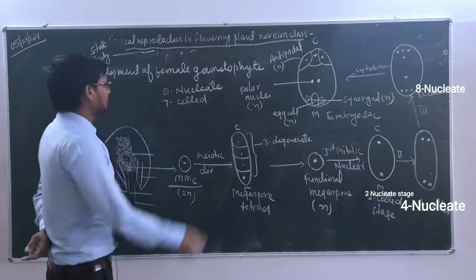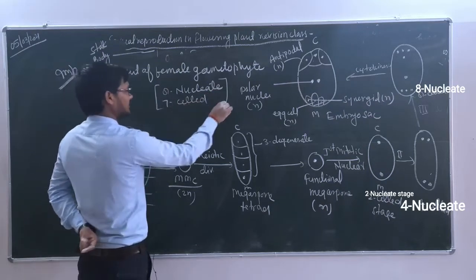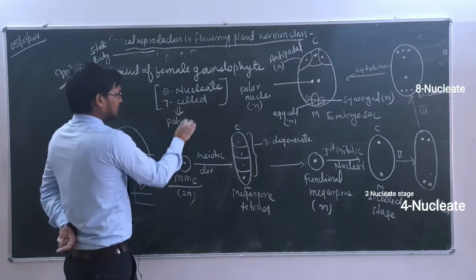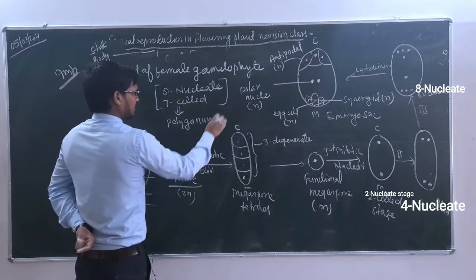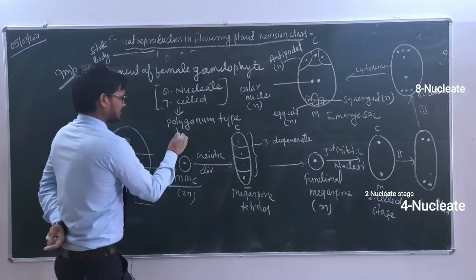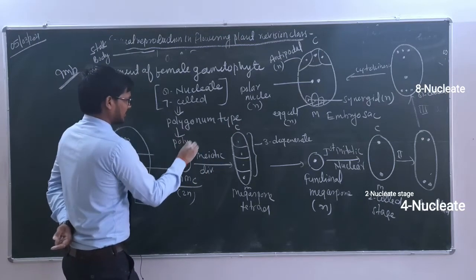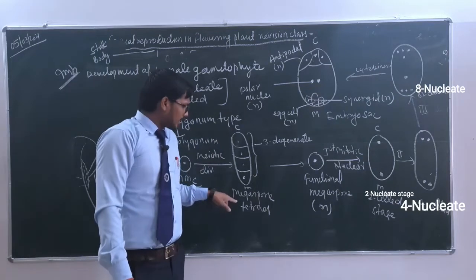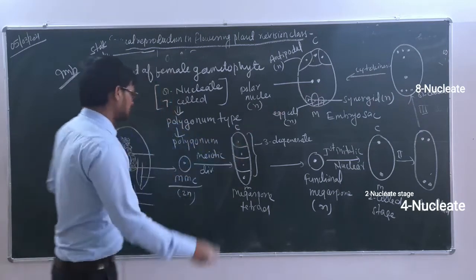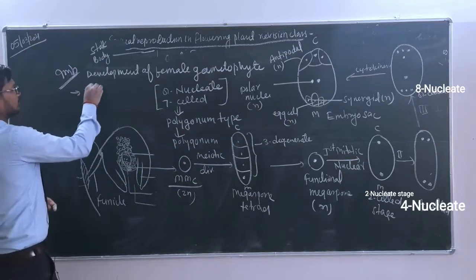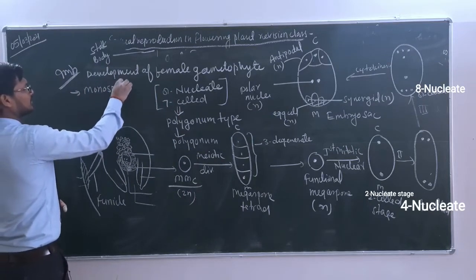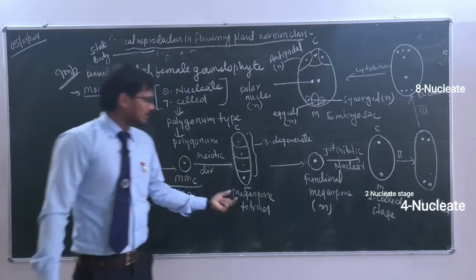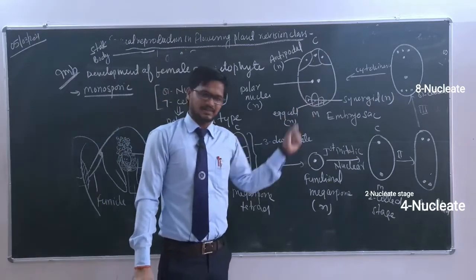Okay, so the female gametophyte in the case of angiosperm is 8 nucleate and 7 celled, and such type of embryo sac is known as polygonum type. Which type? Polygonum type, because this was discovered in the polygonum plant. And remember, a functional megaspore gives rise to all these structures. That's why this is also known as monosporic. What is monosporic condition? Monosporic condition means that a particular functional megaspore forms all these structures.